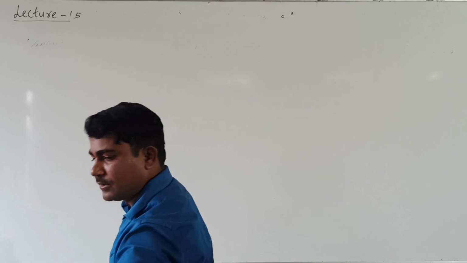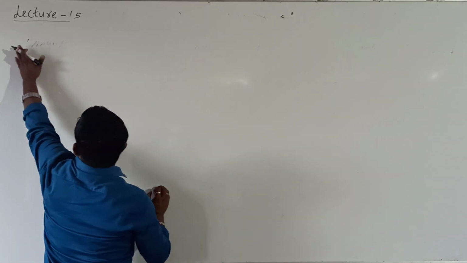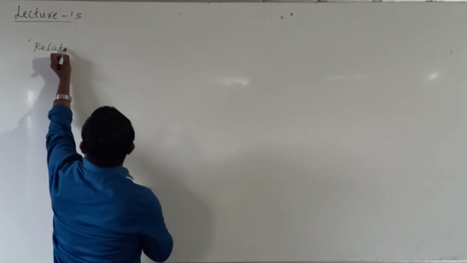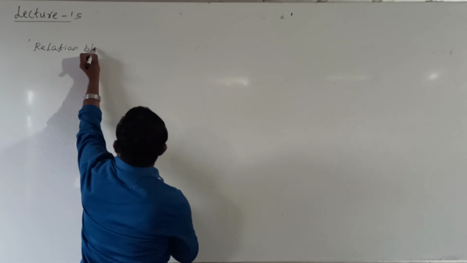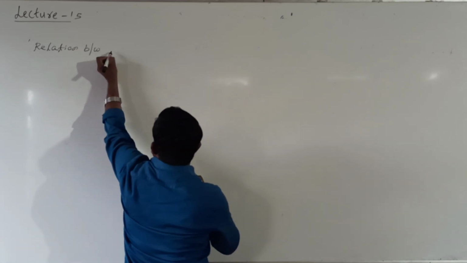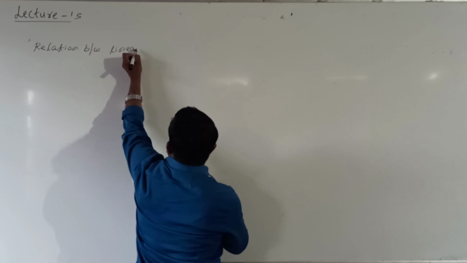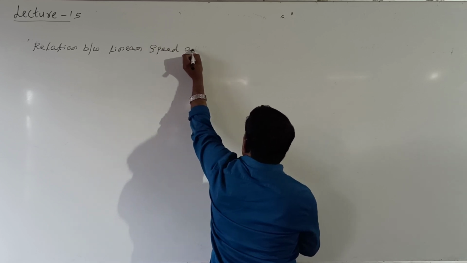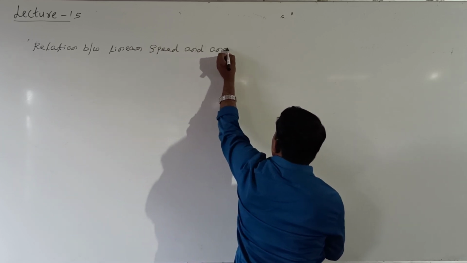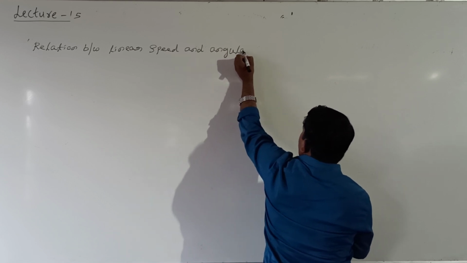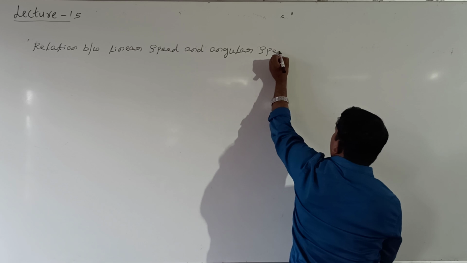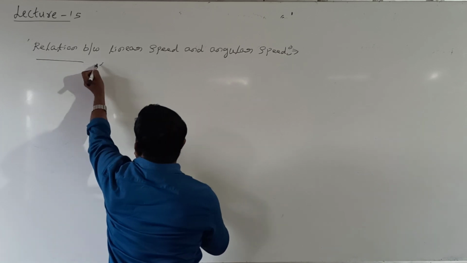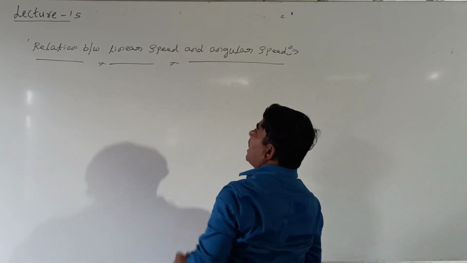Right. Look at me here. Relation between linear speed and angular speed. Linear speed can be represented by v, angular speed can be represented by omega.